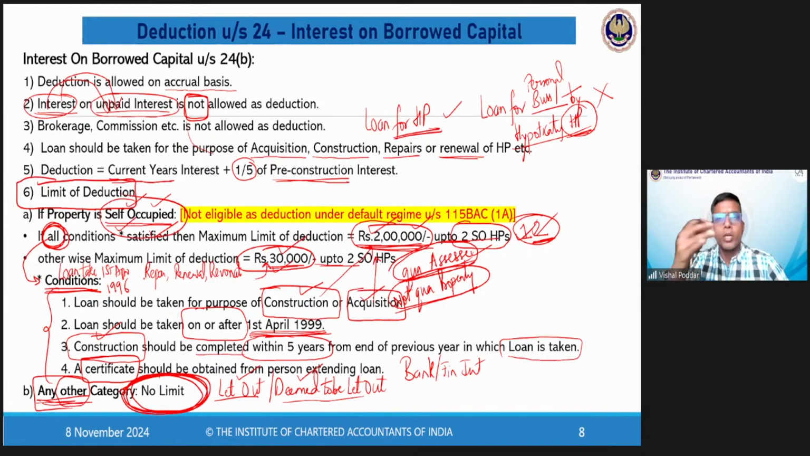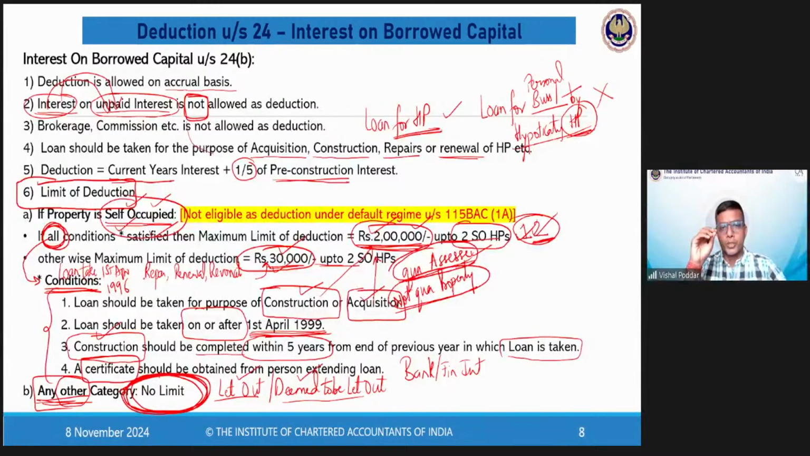If you are having more than 2 houses, you can use this limit only for any 2 houses of your choice. That is what it means, up to 2 houses. So let us say you have 3 houses and you have taken loan for all the 3 houses. The combined interest of all the 3 may exceed 2 lakhs, but I will give you deduction up to 2 lakhs, and that also for any 2 houses of your choice that you may select. How to do that? That is what we are going to see when we go to practical sums after 15-20 minutes.